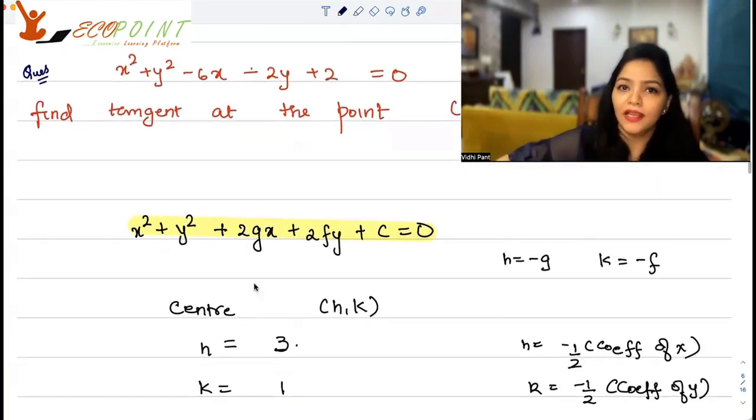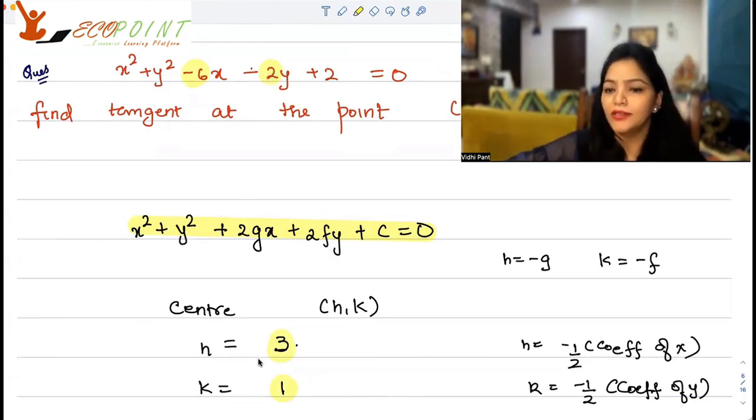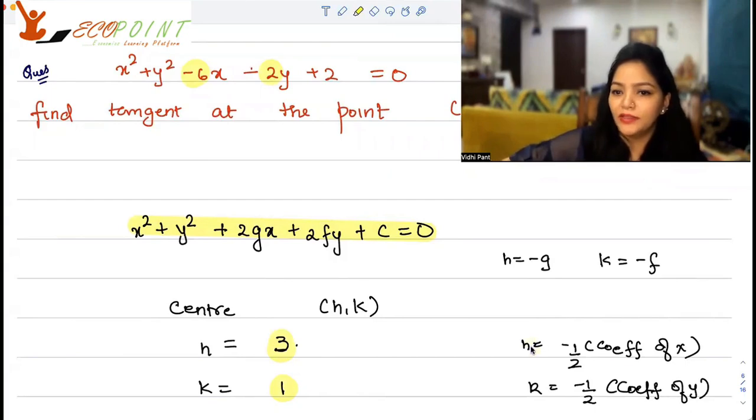So clearly the center for us will be, since you have -6x here, negative of half of this. So that's 3, and for the coefficient of y, negative half of that, so 1. So (3, 1) is the center. Do not forget this. This is the simple way of remembering it.